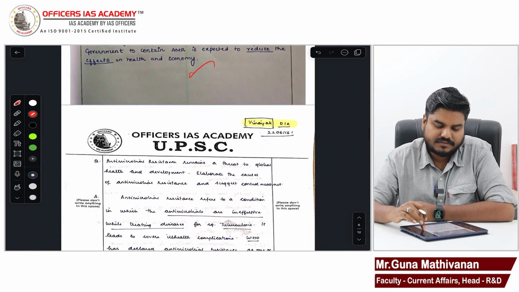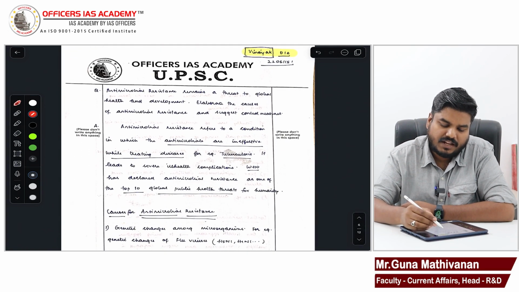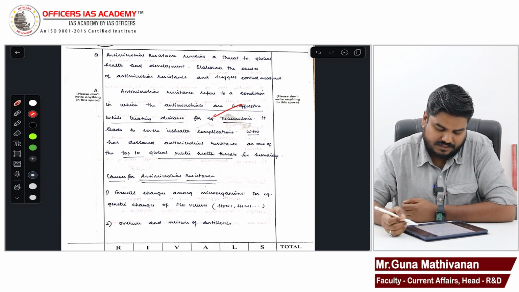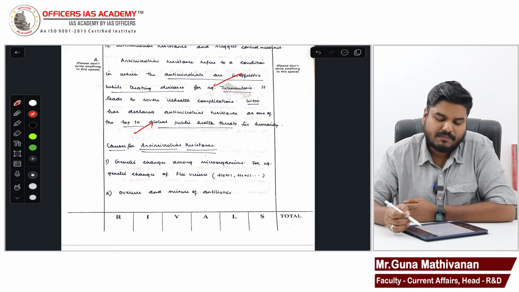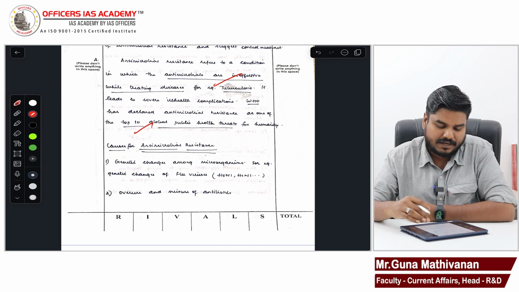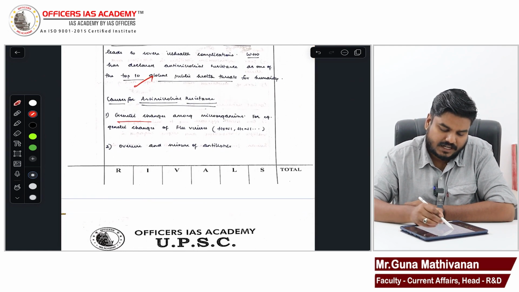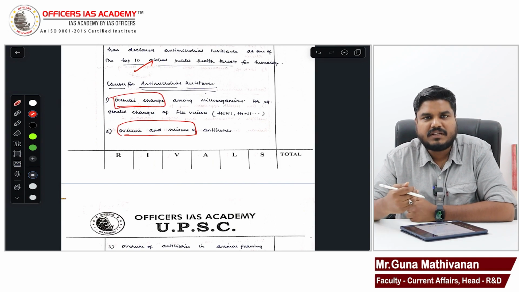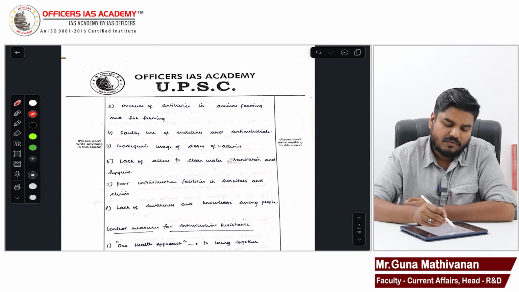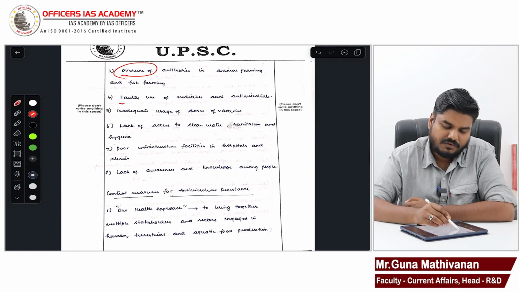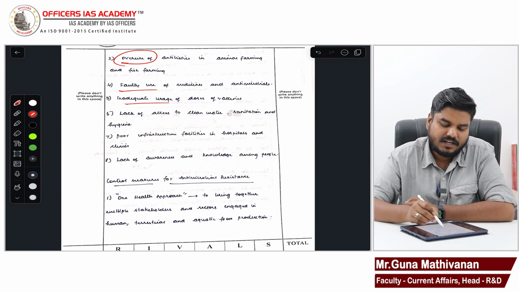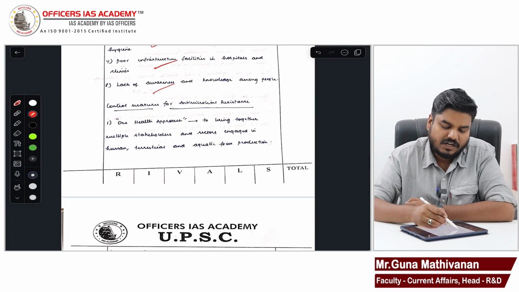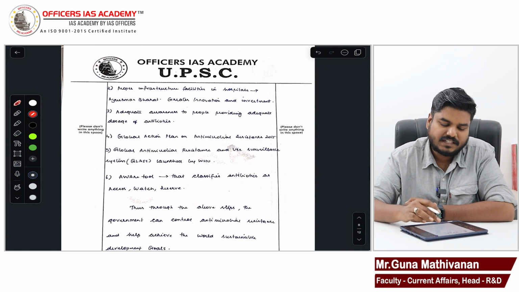Good answer. Very good answer. Then Vinayak. Antimicrobial resistance refers to a condition. Yes, fine. It's a top 10 global public health threat. The threat aspects you can slightly expand. Causes: genetic changes, overuse and misuse. Please block it or underline it so that it becomes easy for the evaluator. Overuse, faulty use of medicines, incorrect dosage, inadequate usage, lack of access, poor infrastructure, lack of awareness. Control measures, yes. One Health approach, fine. Just now I explained what the One Health approach is.